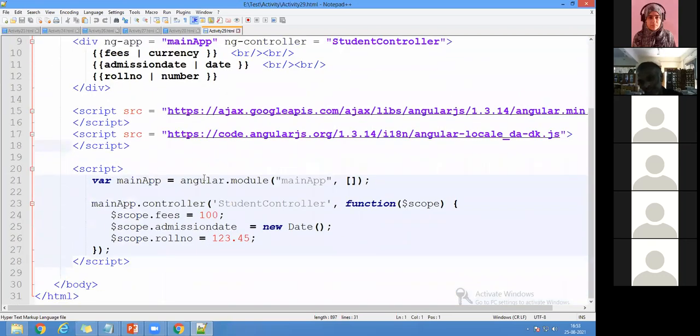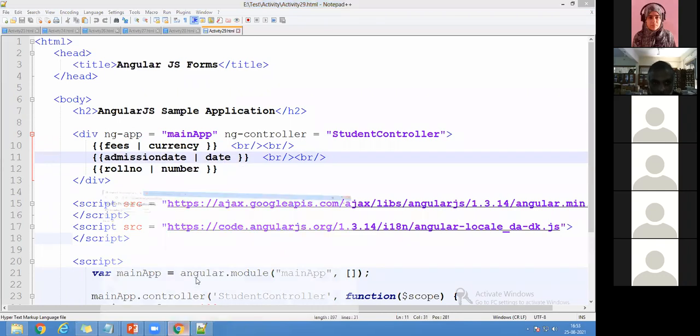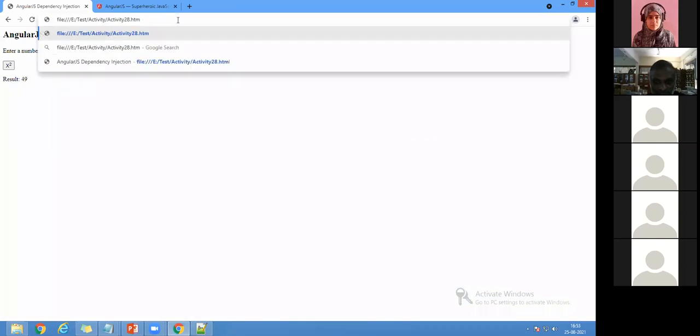Internalization. Suppose, as I said, Amazon.in or Amazon.com, the entire difference is different. I have to write a separate code for separate pages. Instead of that, I'm going for writing a piece and dollar symbol. The same thing you can see here, piece and currency, admission date and date, and we are going for roll number and roll number with a number and admission date with the date. So you can see that when I run the program, it is about the 29th activity.